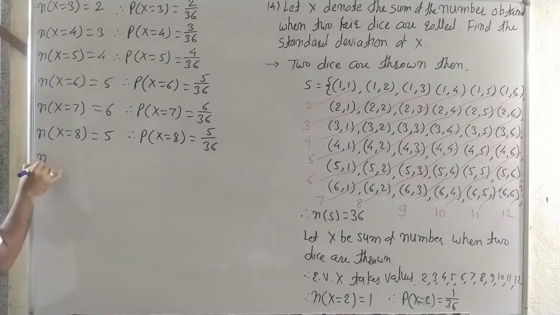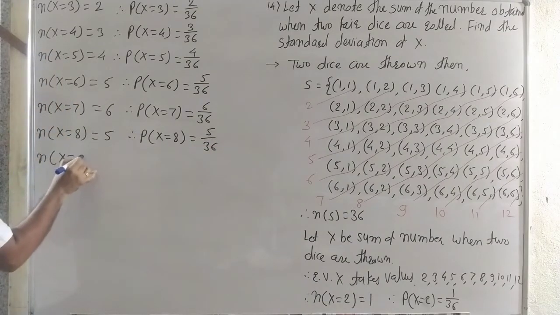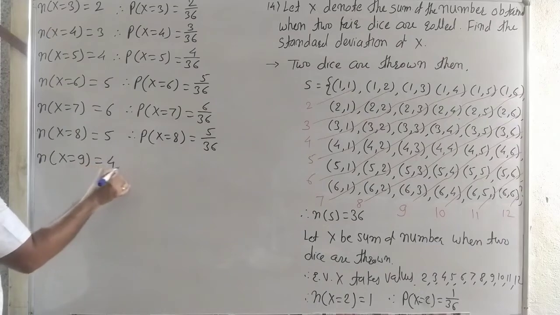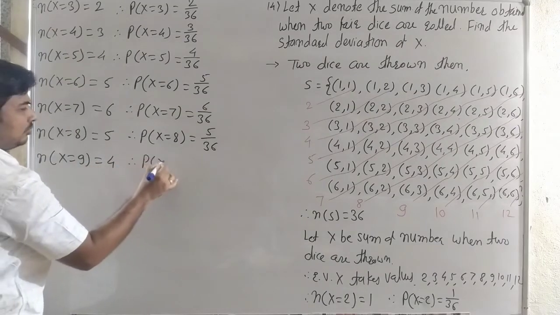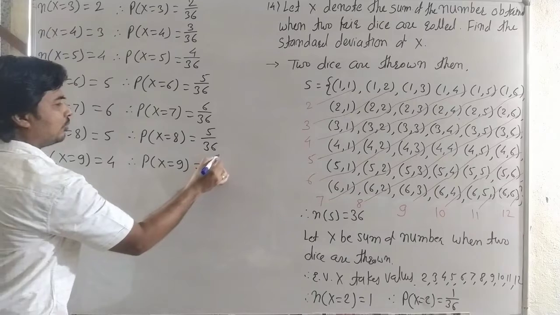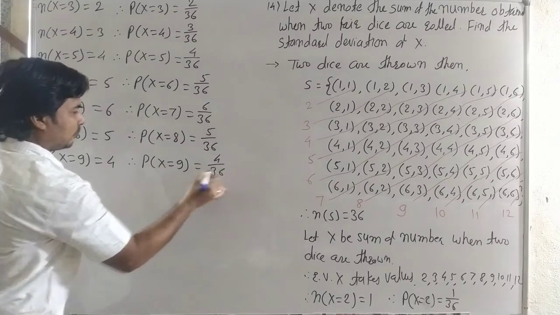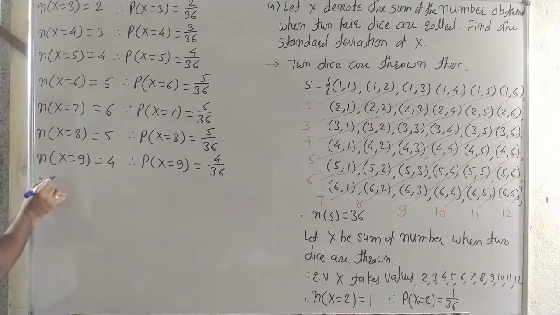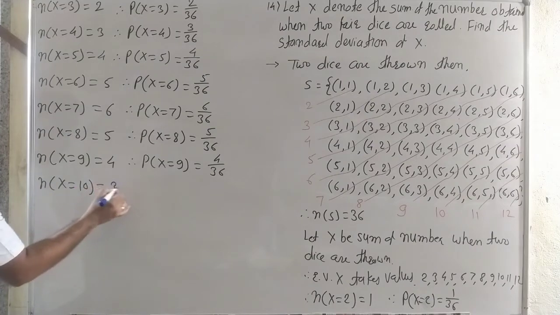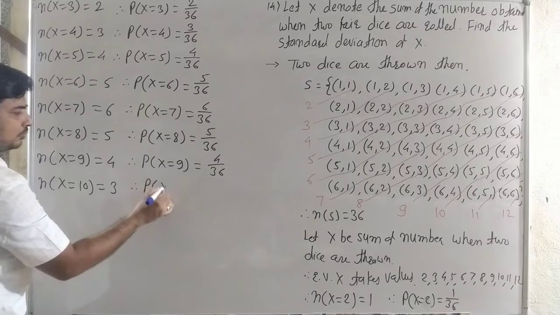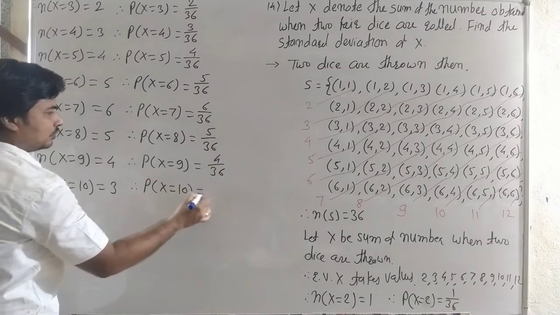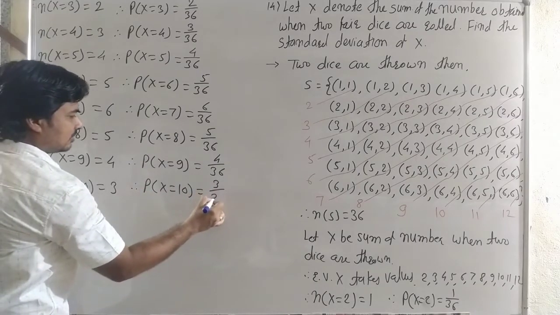Then number of x is equal to 9. Sum is 9. It is 4 times. Probability of x is equal to 9 is 4 by 36. Then number of x is equal to 10. It is 3 times. Therefore probability of x is equal to 10 is 3 by 36.